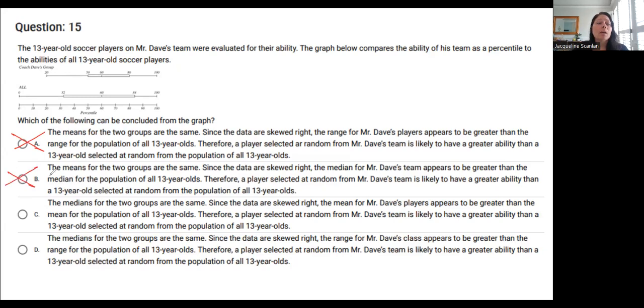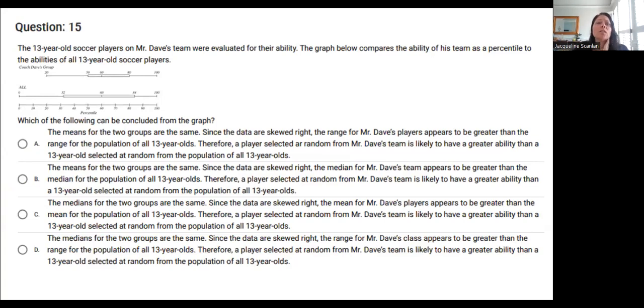Guess what? B can't be right either because it says the mean. As a matter of fact, none of these really should be right because don't they all say something about the mean? Hold please on this one. I'm going to go back and triple check and make sure that it's done properly and record a different video to go over 15. So we're just going to skip it for now because you can't find a mean given a box plot. I'm going to move on.